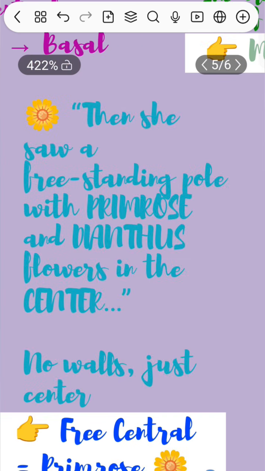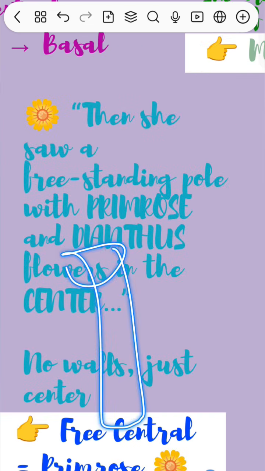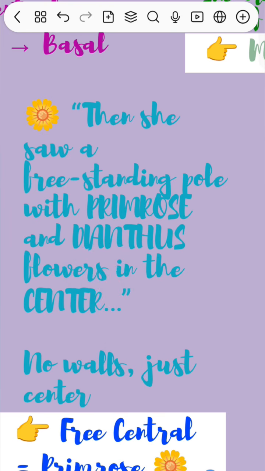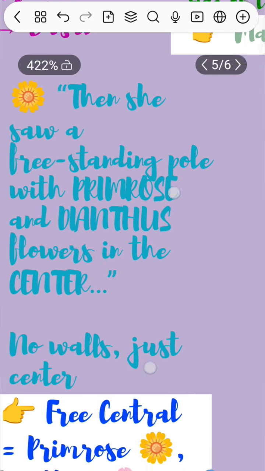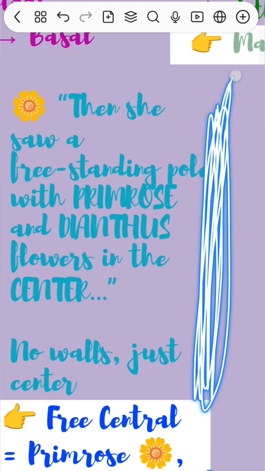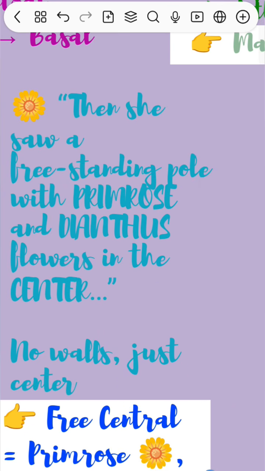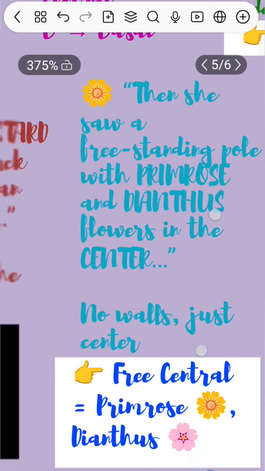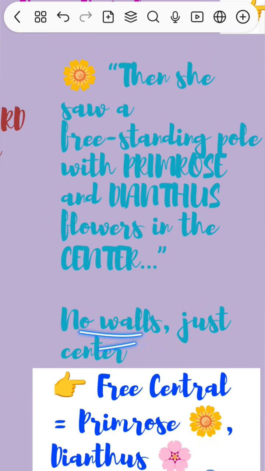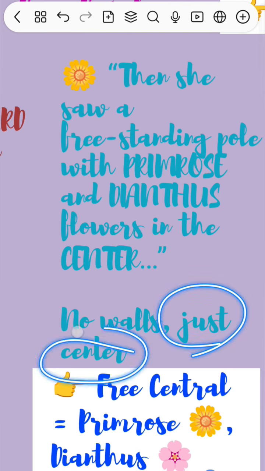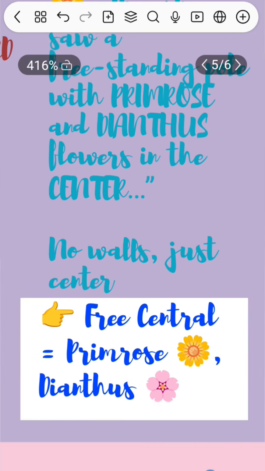Then she saw a freestanding pole, like a lighting pole or something, with rose and dianthus flowers in the center. In the pole center, the crimson rose and the dianthus are present. So there is no wall in between. This is like a free space. In the center, like the pole, the flowers are present. There is no wall, just center. So for free center, the examples are the crimson rose and dianthus.